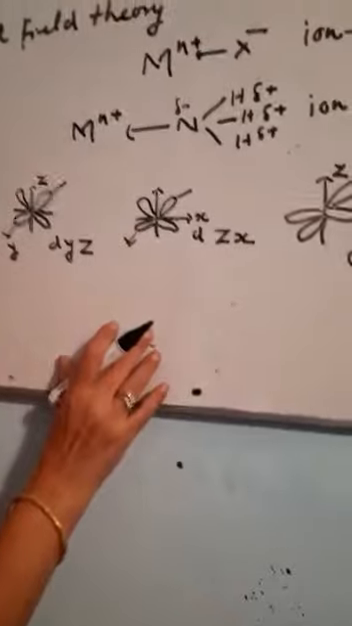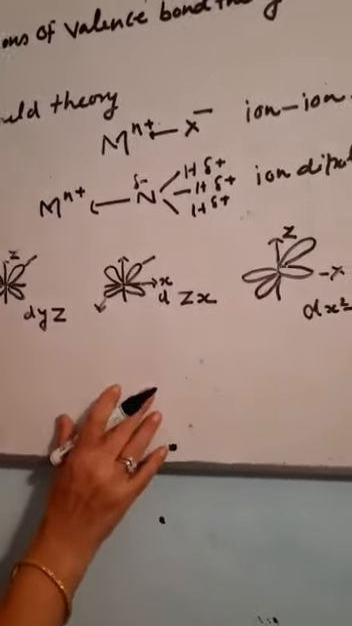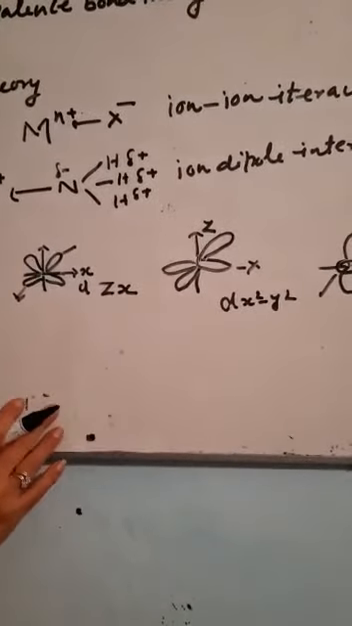Now I will tell you how the electrons enter and what happens in the case of octahedral compounds and tetrahedral compounds.